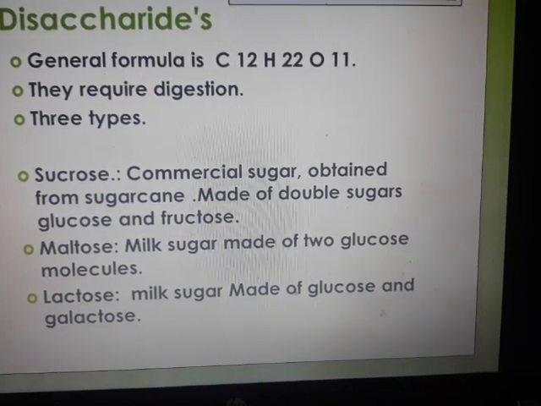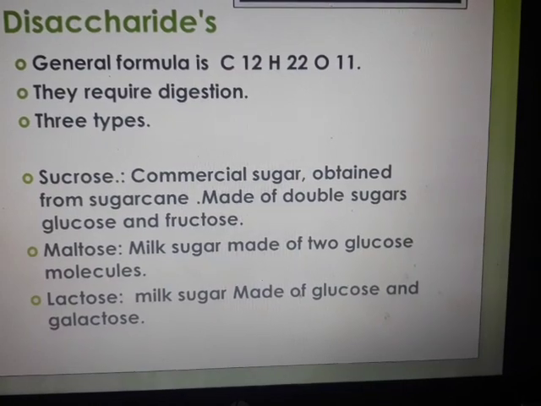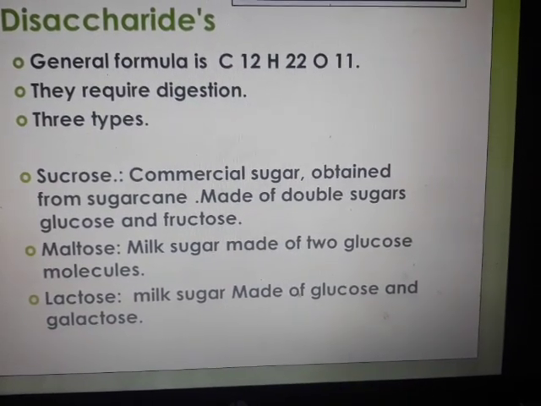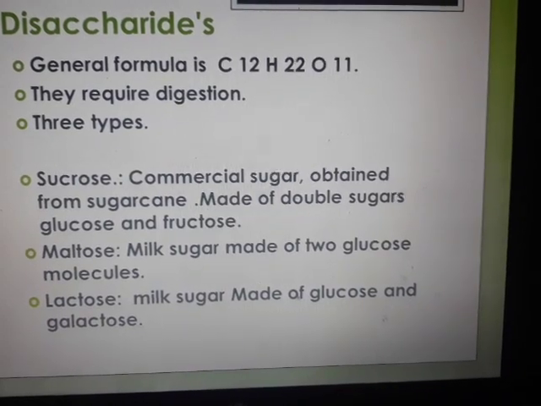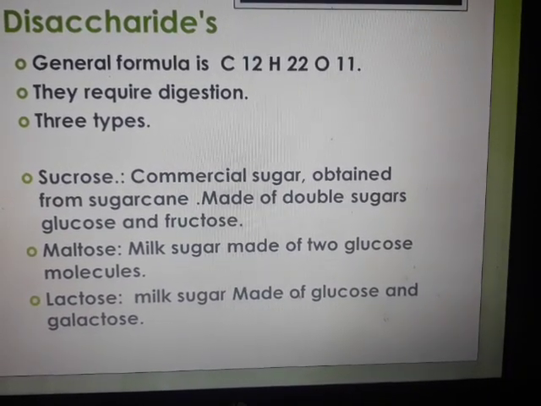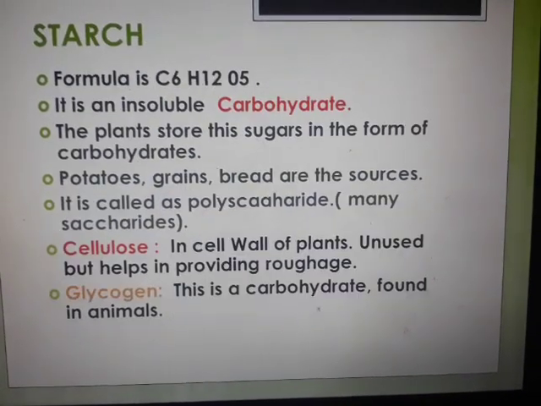Maltose is one form of sugar, and it has two glucose molecules. Lactose is a milk sugar made up of glucose and galactose. So there are two components coming from the milk product. One is maltose, one is lactose, the other coming from the sugar cane.